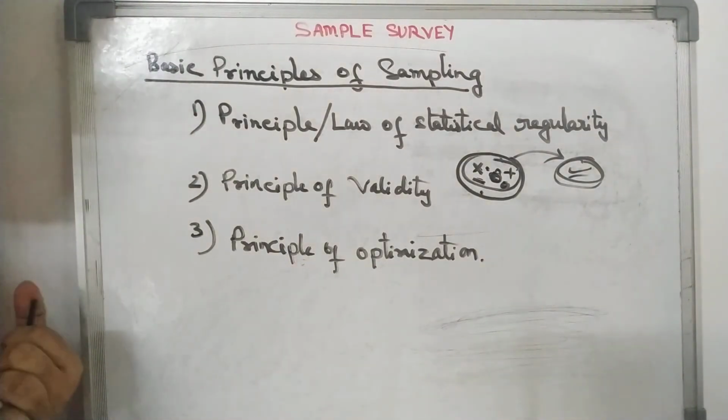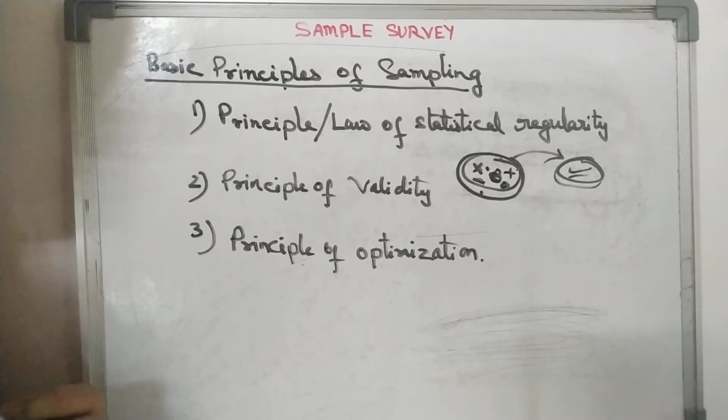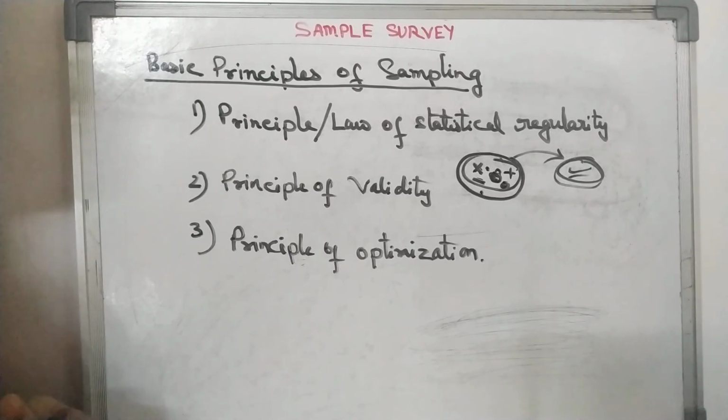And principle of optimization means this principle is based on developing methods of sample selection and estimation which aim at obtaining a desired level of efficiency at minimum cost, and obtaining maximum possible efficiency with a given level of cost.